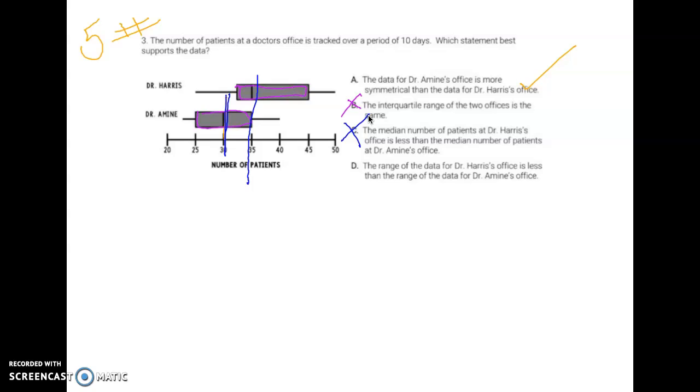And then D says the range of the data for Dr. Harris's office is less than the range of the data for Dr. Amy's. The range is your actual box plot, the length, and this is way longer than Dr. Amy's, so that's not true either.